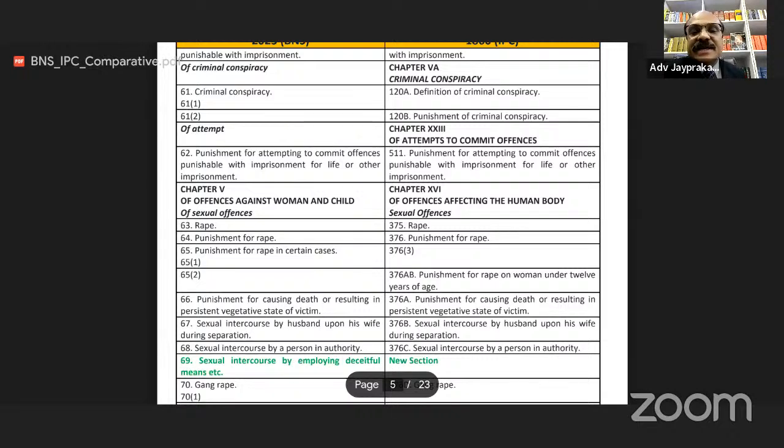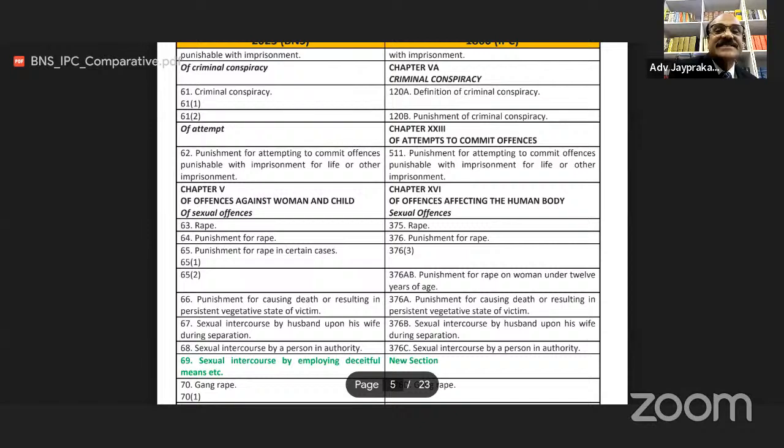Earlier in IPC, it was in chapter 16 of offenses affecting the human body, that is sexual offenses. But here clear-cut wording is there against woman and child. So in BNS, section 63 is related to rape. Earlier this was 375.